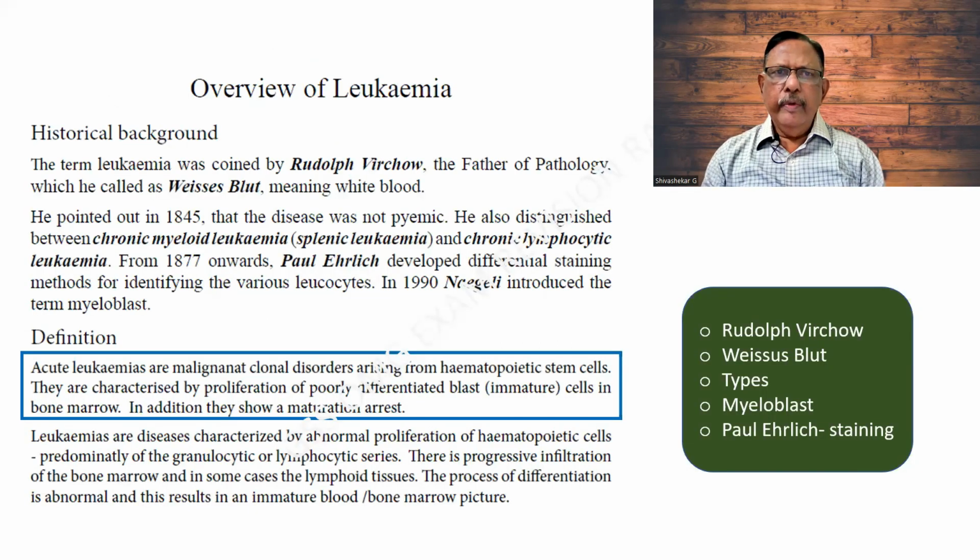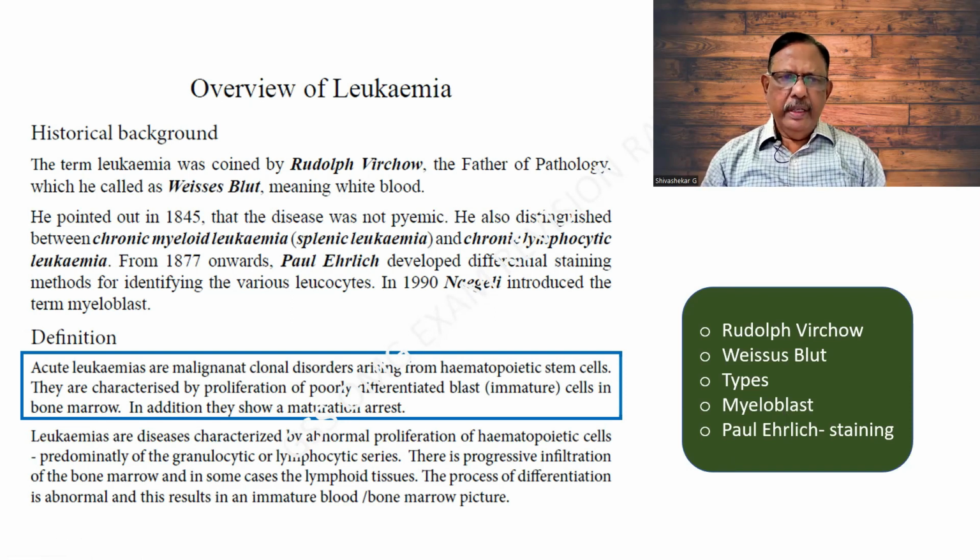This is an overview of leukemia. The important keywords I have given in the box. Rudolf Virchow, the father of pathology, was the person who first identified it because he saw that the cells were abnormal. And there are different types of it. The earlier leukemia was a chronic leukemia, and Paul Ehrlich developed the different staining methods, whereas Nageli introduced the term myeloblast.